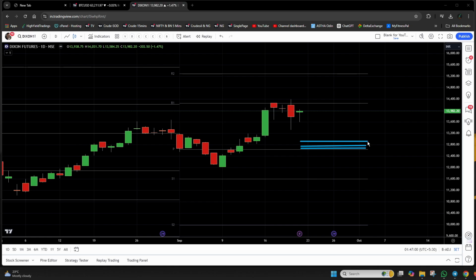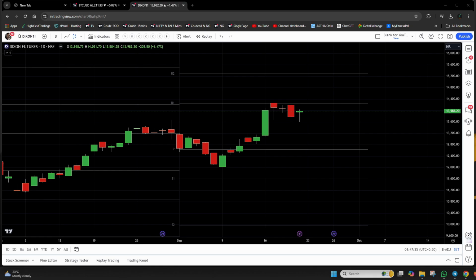But if you are into intraday trading, make sure to book out your profits at 1% of the stock price. So if you are trading a 300 rupees script, make sure that when the target is met at 3 rupees, you book out a profit. If you are trading a 500 rupees script, your target should be 5 rupees. If you are trading a 1000 rupees script, your target should be 10 rupees. I hope that's clear, right?